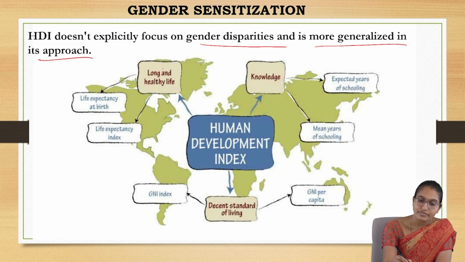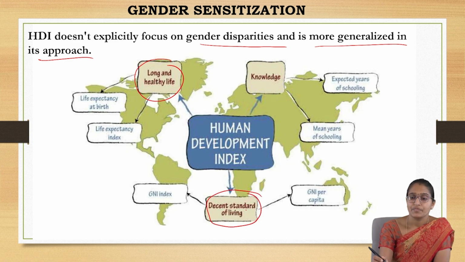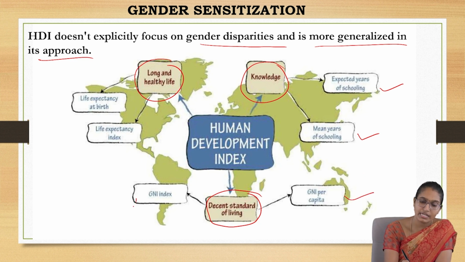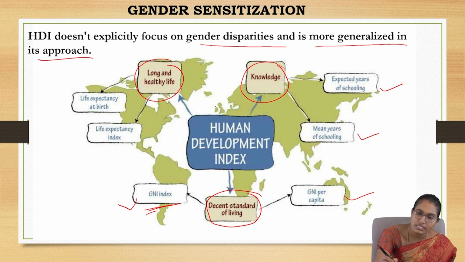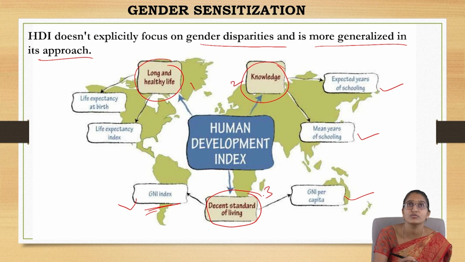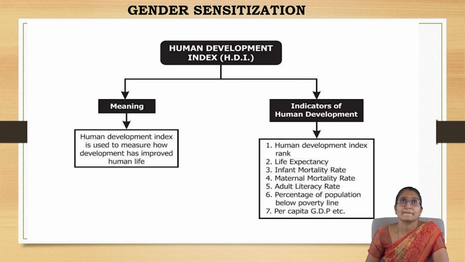That is, a long and healthy life, a decent standard of living, and knowledge, the schooling years, expected years of schooling and mean years of schooling. The standard of living is measured by GNI per capita, and all this together gives the GNI index. By taking these three key factors, the Human Development Index is calculated, and it is a more generalized term with respect to the progress of any country.